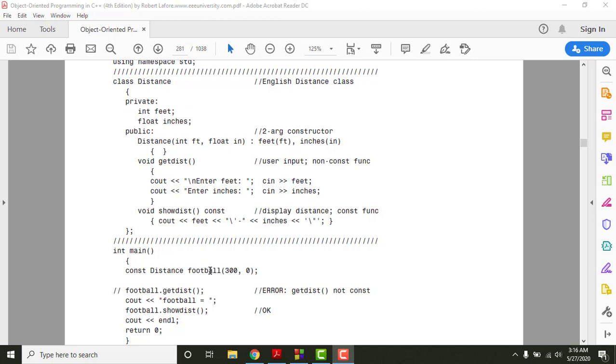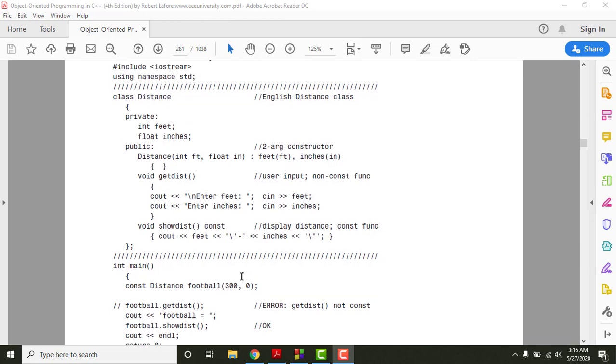And to initialize our data members with this value, we need a 2-argument constructor, right? So we have feet, which is 300, and then we have inches, which is 0 inches here. These two values will remain the same and will not get changed. This is the standard area of the American football grounds. So these values will not get modified for this specific object. Therefore we have mentioned the constant keyword here.